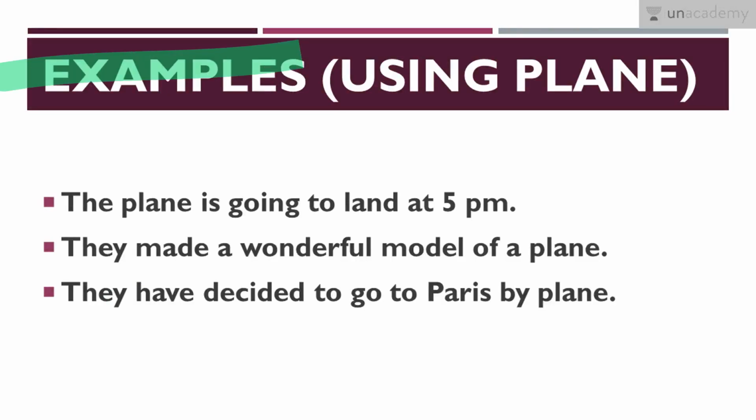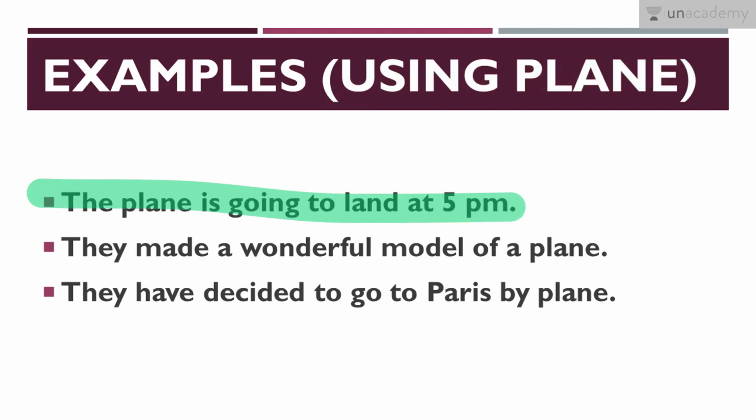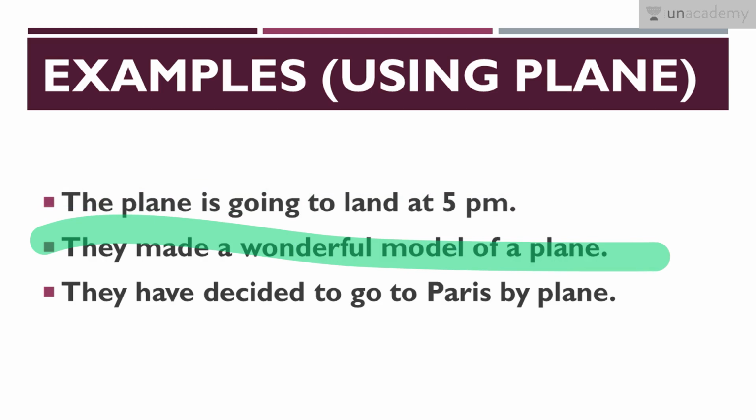Now we will discuss some examples that are using the word P-L-A-N-E, which means an aircraft. So first is, the plane is going to land at 5 p.m. So this means the aircraft is going to land at 5 p.m. Second, they made a wonderful model of a plane. So this means they made a wonderful model of an aircraft.